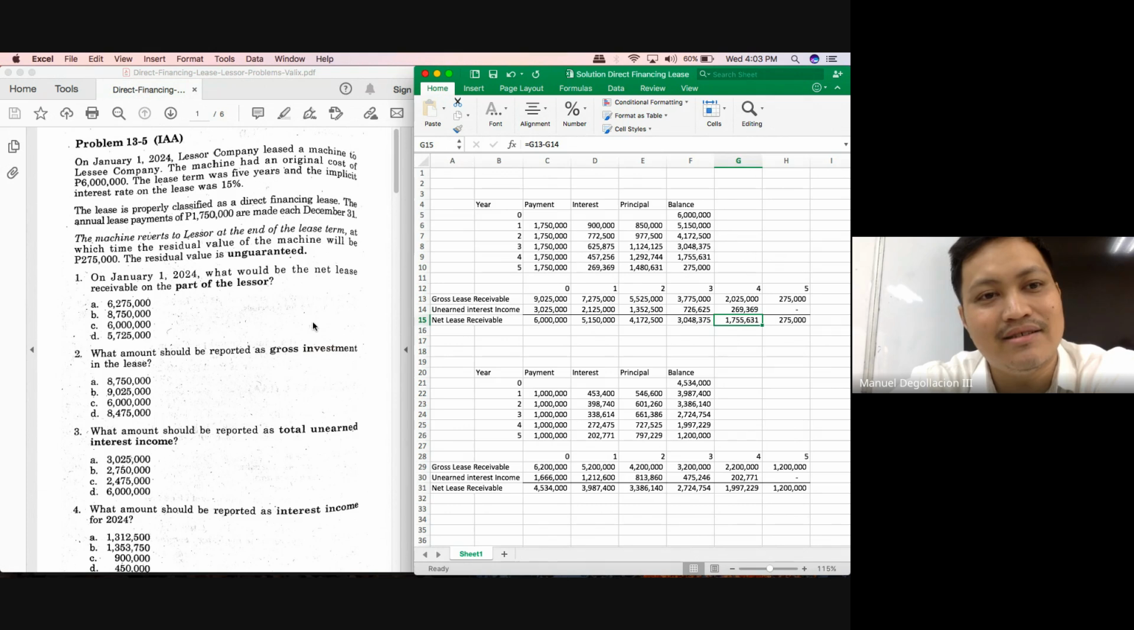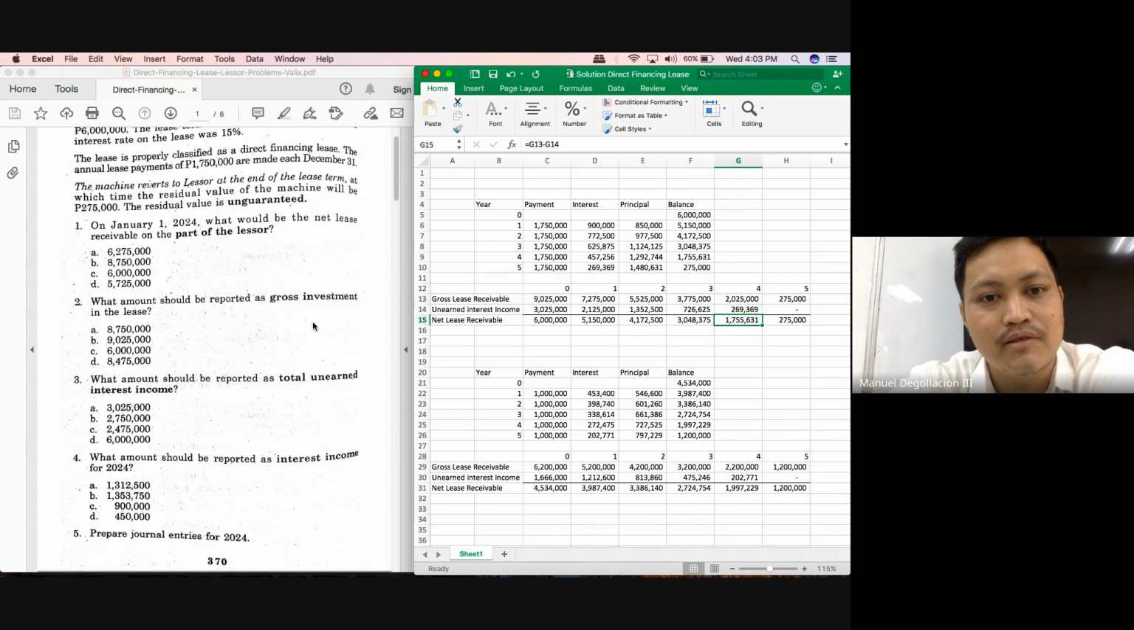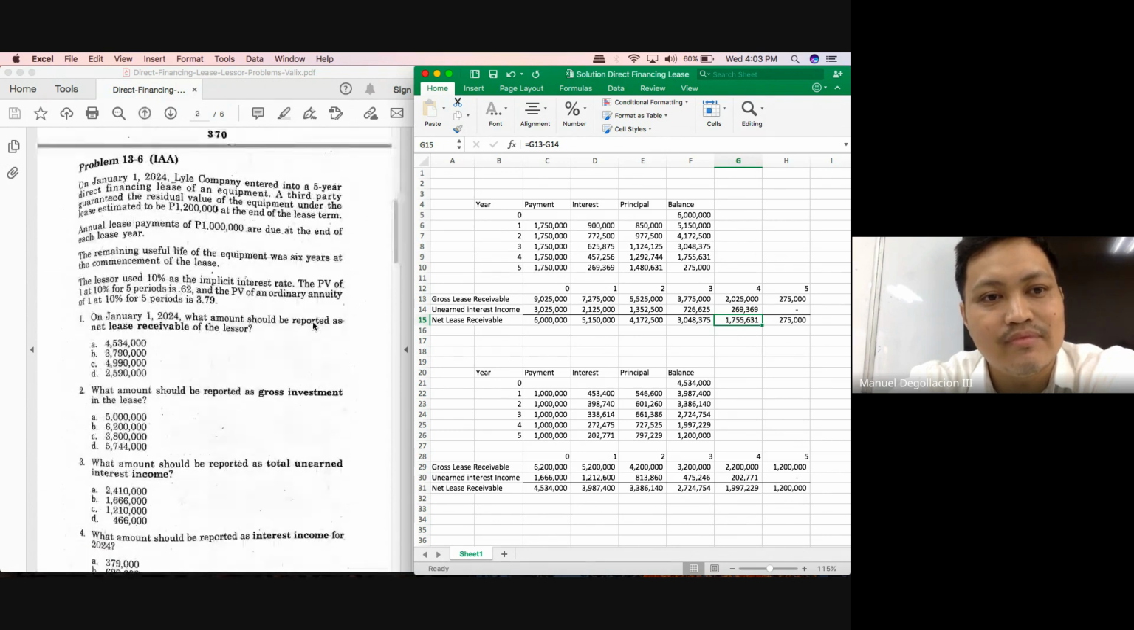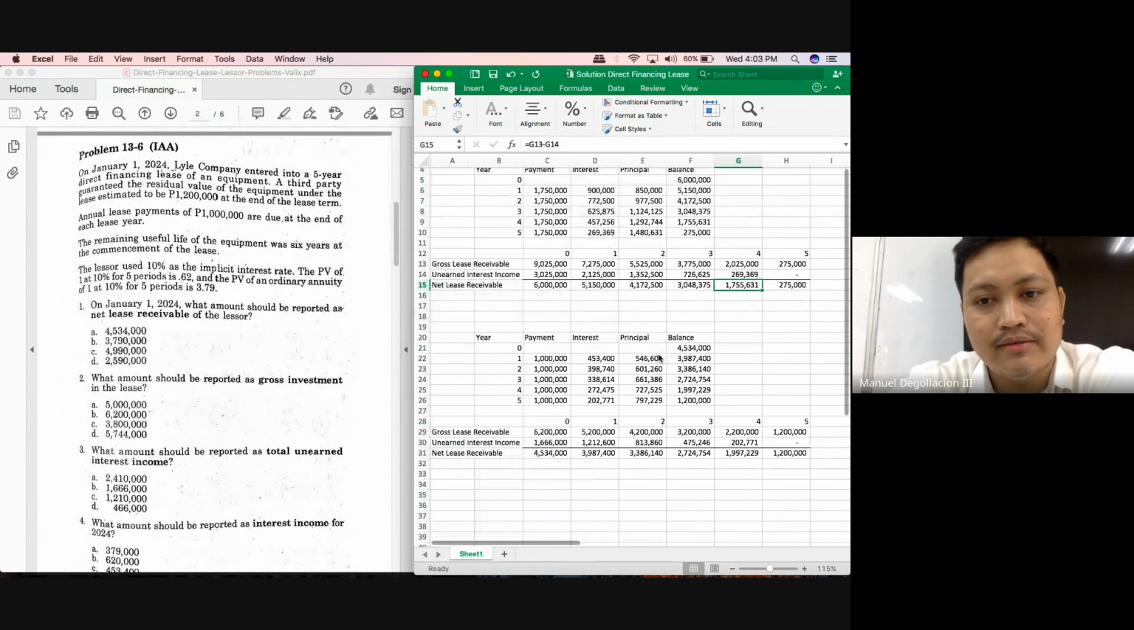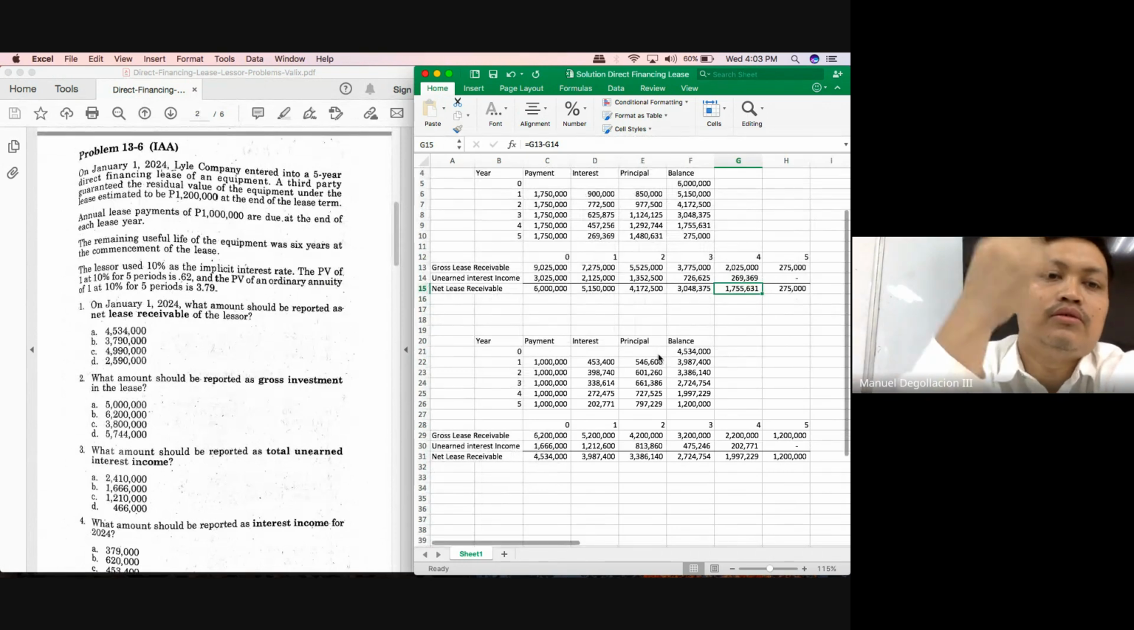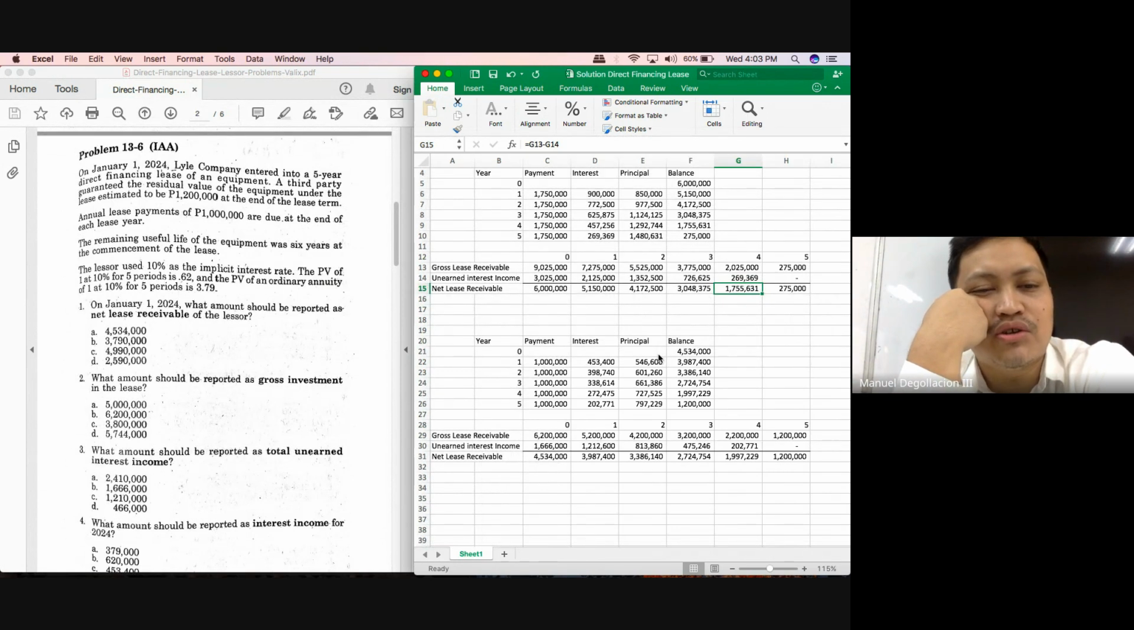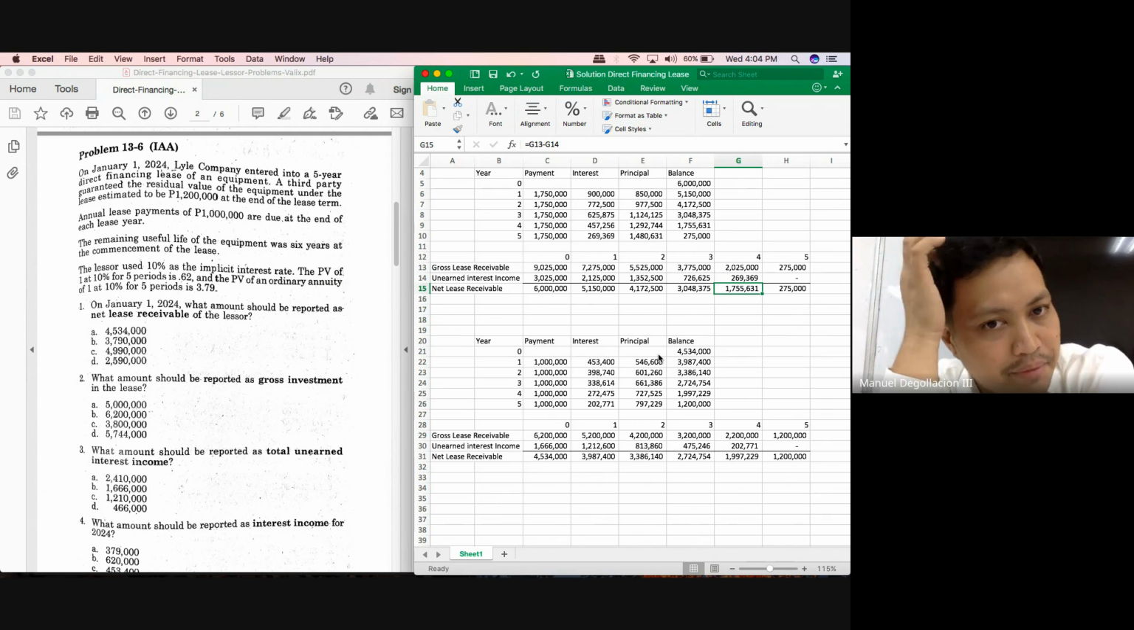And I think this will be the last problem we would be able to solve for today. Class, basically the questions are the same. Here, the lease is also for 5 years, and then you have a guaranteed residual value in the amount of 1,200,000. Lease payments are 1 million. Then you are given the PV factors.